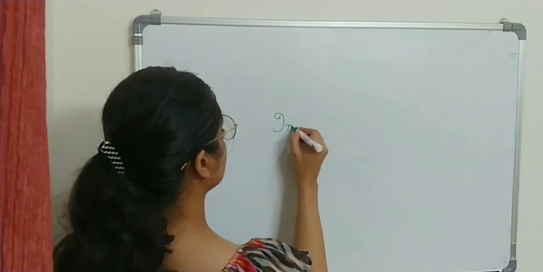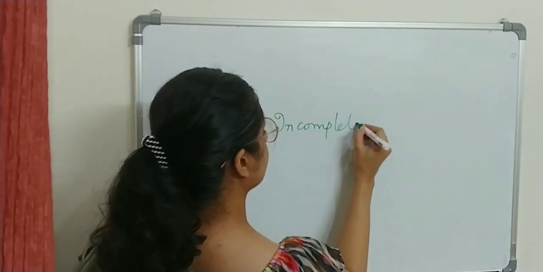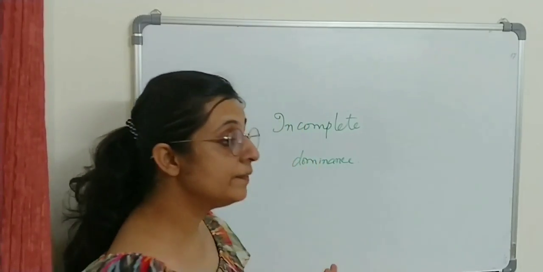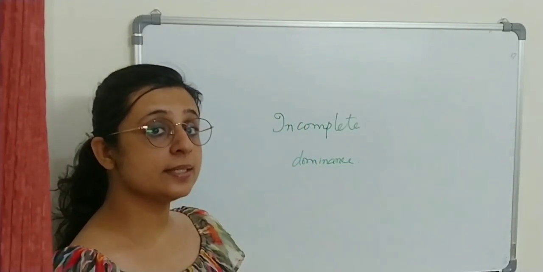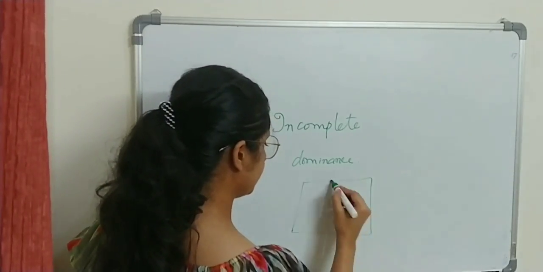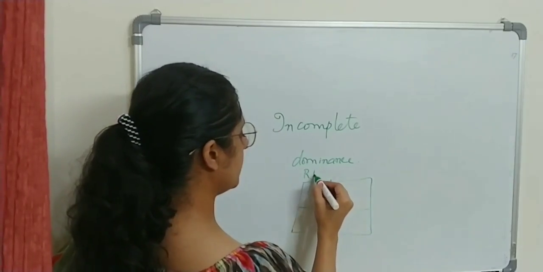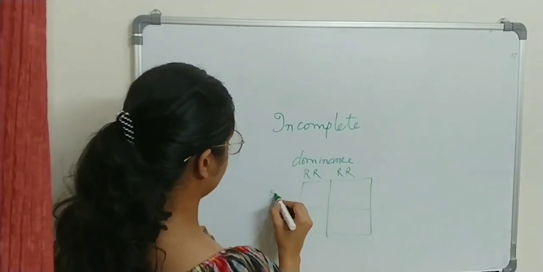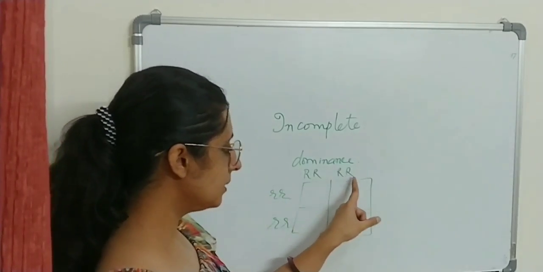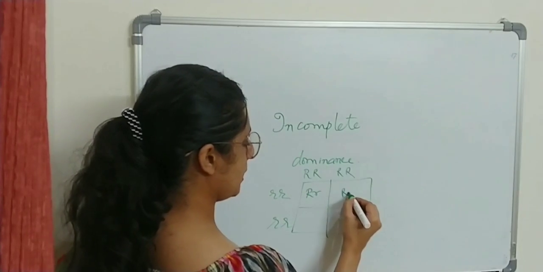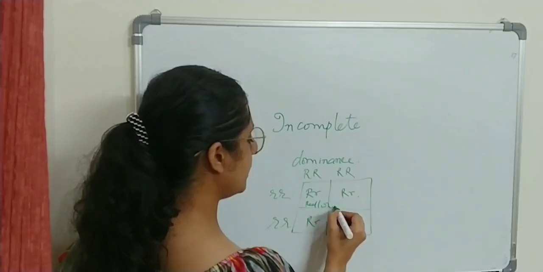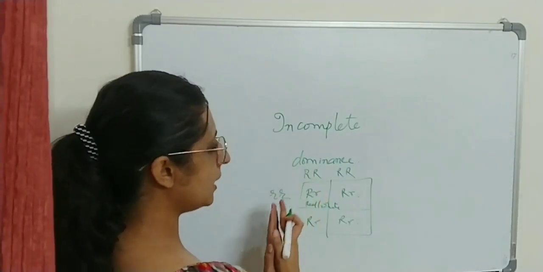Next is incomplete dominance. What is incomplete dominance? It is when neither of the alleles is able to express itself individually. For example, if you take a red flower and a white flower, so technically you will think that, if this is heterozygous, either it should be red in color or it should be white in color, depending on whichever is more dominating over the other.